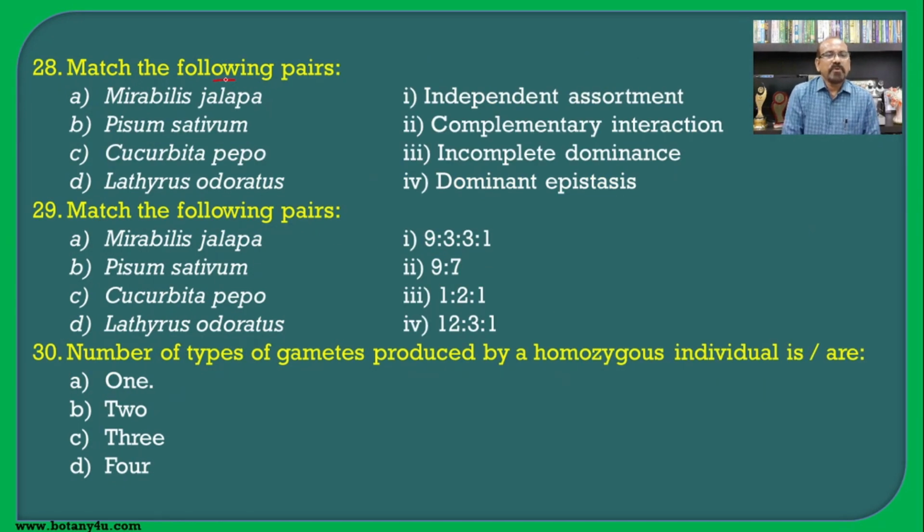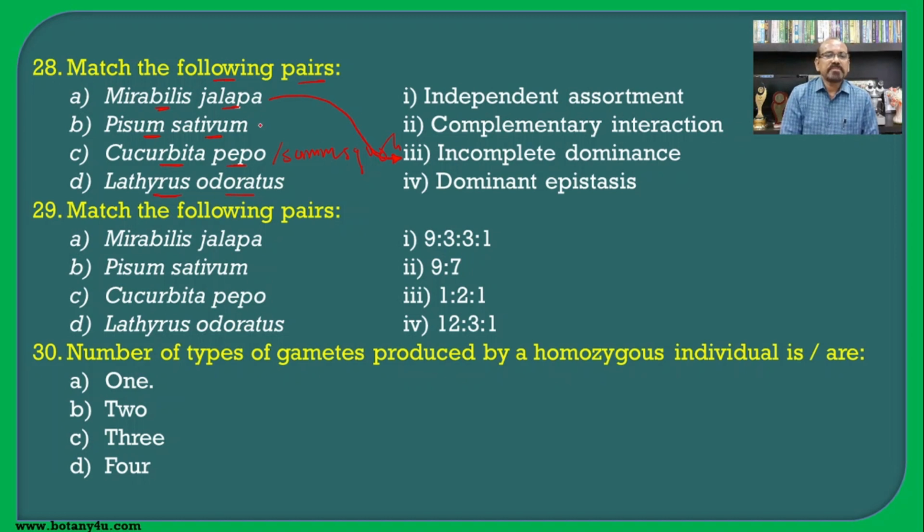Then match the following pairs: Mirabilis jalapa, Pisum sativum, Cucurbita pepo, which is also known as summer squash, and Lathyrus odoratus. Mirabilis jalapa was taken for incomplete dominance, red color crossed with white color forming the pink colored plant.